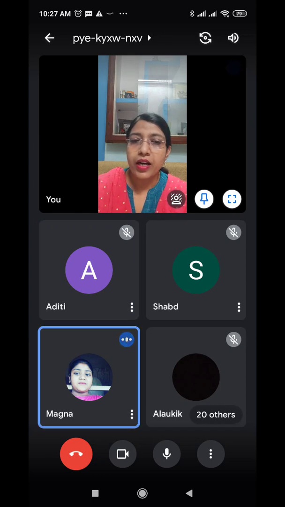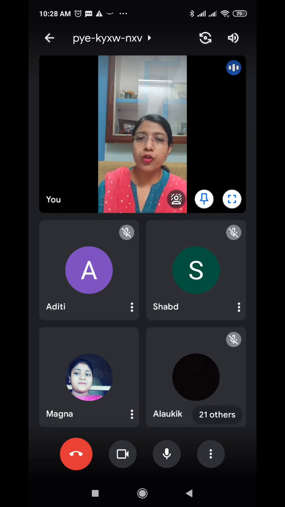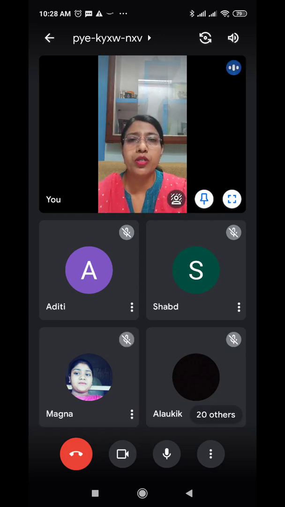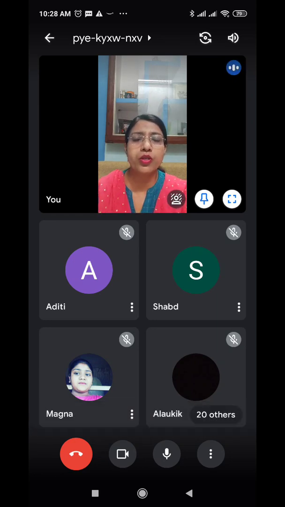Ma'am, what are emphasizing adjectives? Like when we were doing pronouns, we did emphasizing pronouns also. What was the use of it? Just to emphasize something, put some stress on something. So here emphasizing adjectives are also used only to show emphasis.